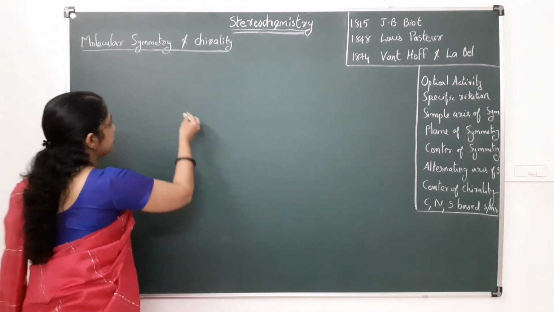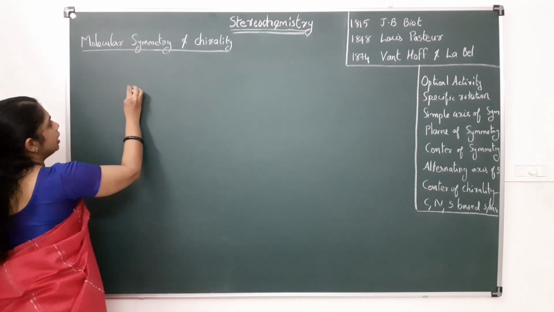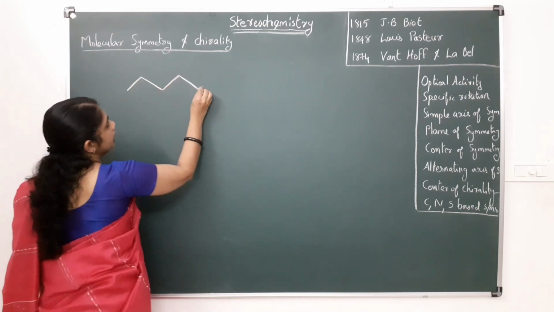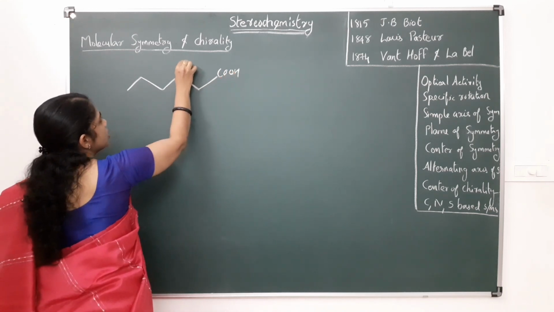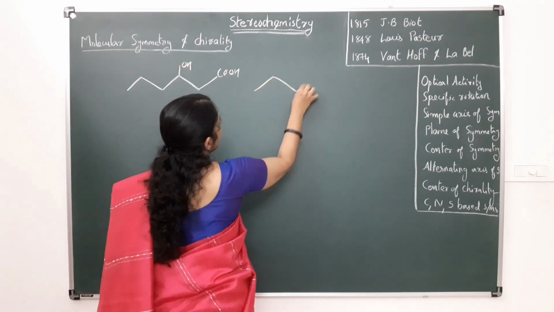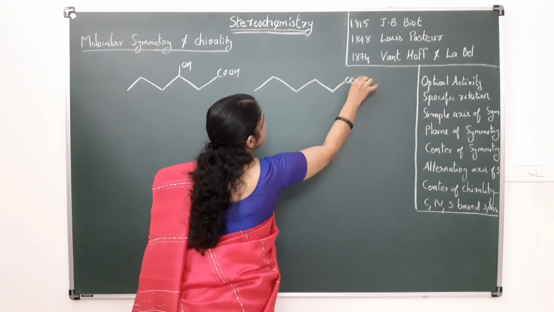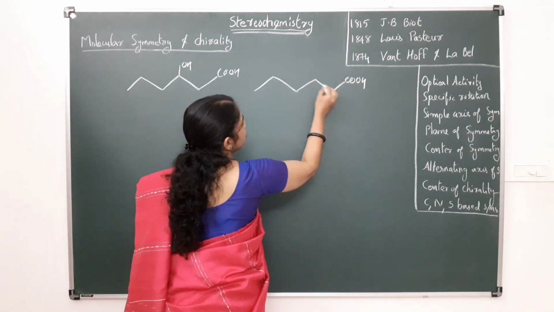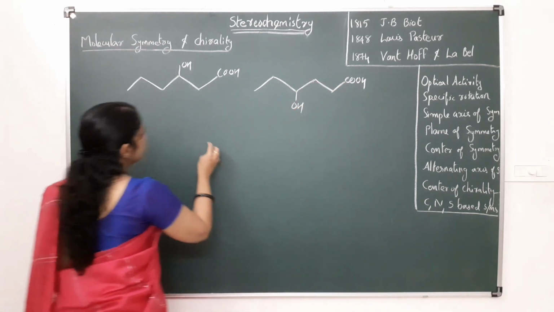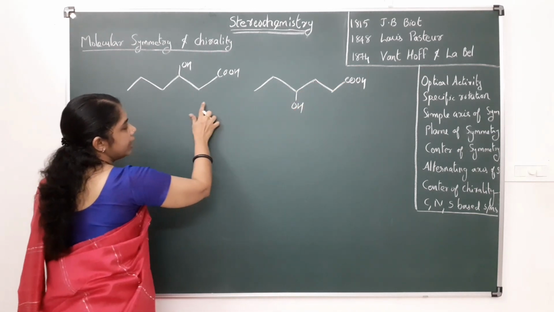Now I will show you an example of stereochemistry. In the case of this compound, suppose this is OH here, at the third position, and here OH at the fourth position.